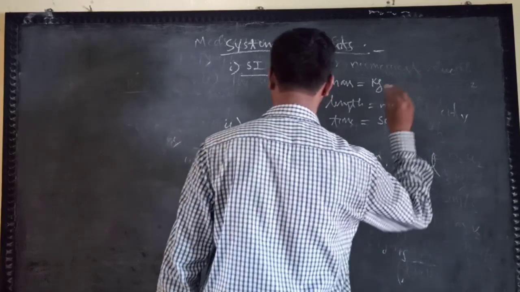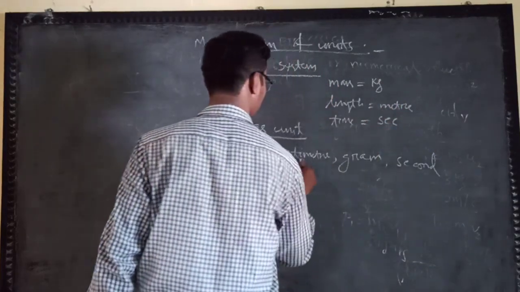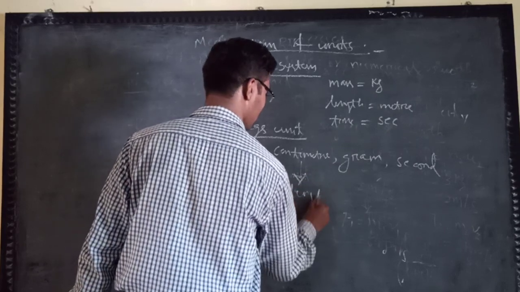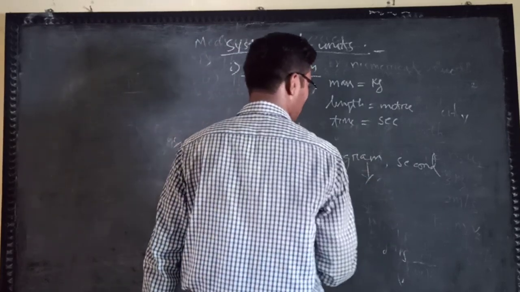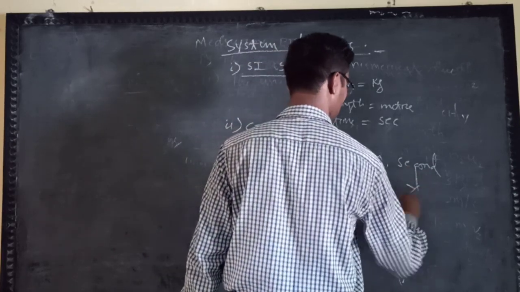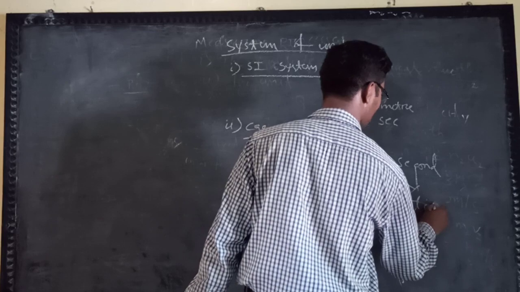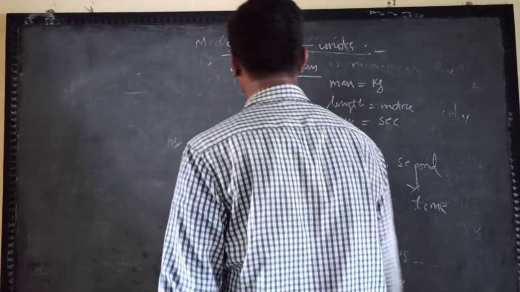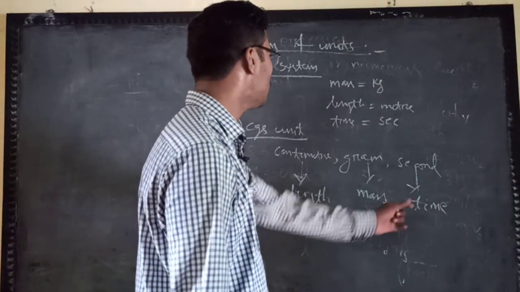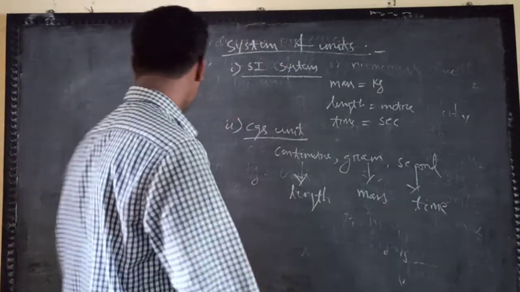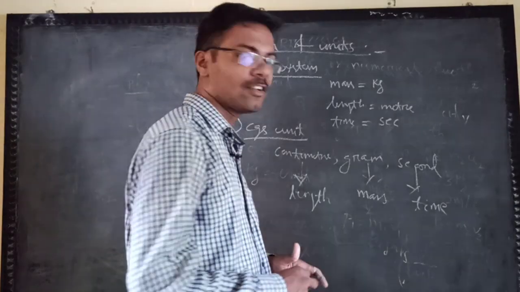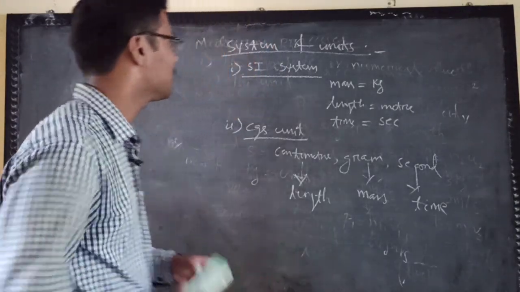Centimeter is the corresponding unit of length, gram of mass, and second of time. In the SI system, for mass we use kg, for length meter and for time second; correspondingly in CGS we use centimeter, gram and second.